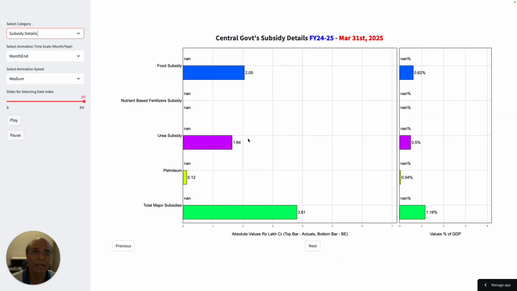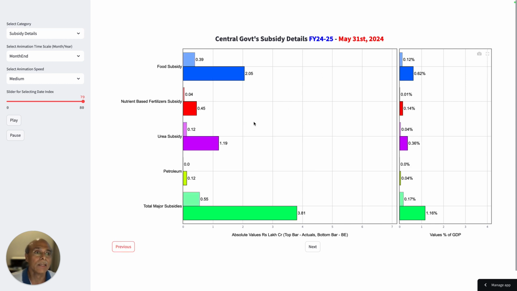And since I do not have the breakup of all the numbers, like the nutrient based subsidy number is not available, I have plugged all the fertilizer subsidy under the banner of urea. So this is 1.64 lakh crores. Food subsidy is 2.05 lakh crores, which is 0.62% of the GDP. This is 0.5% of the GDP, and the total major subsidy is 1.16% of the GDP of the current budget announcement. And now if I go to the February budget, what is the February budget number?